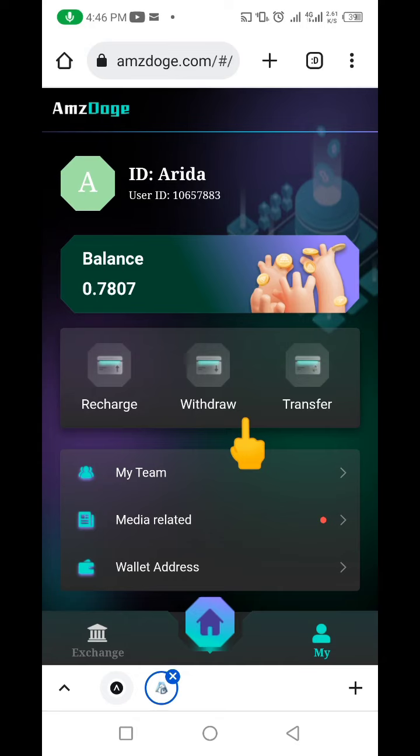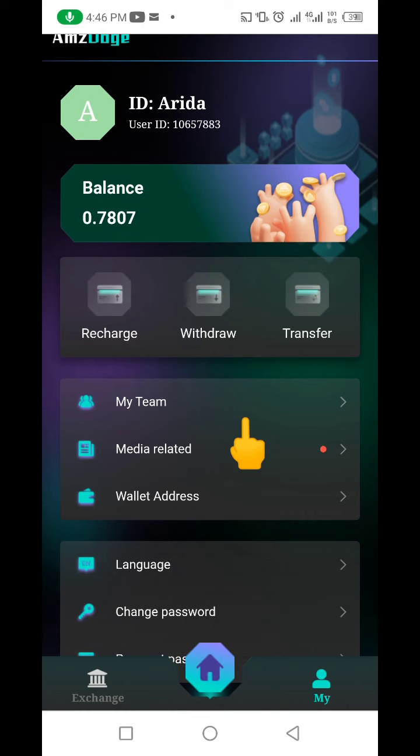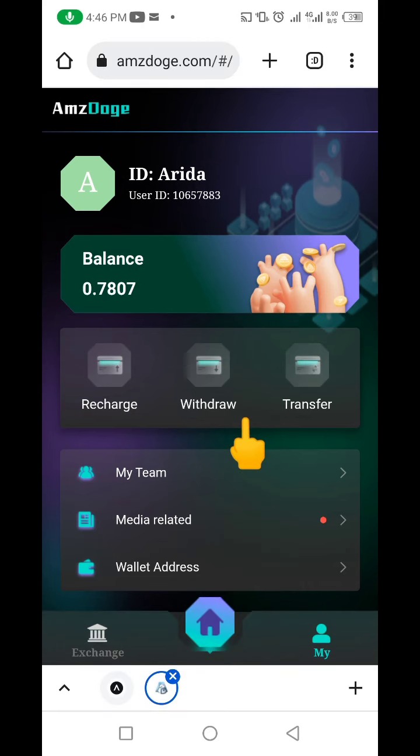And I guess I forgot to tell you this right from the beginning. You can actually withdraw your capital, not just your interest. You can withdraw your capital and your interest. You can withdraw everything if you so wish. But remember that if you leave it in here, then definitely you're going to keep accruing profit upon profit every day. So I'm going to get the money in my Binance account, then I'm also going to send it back to AmzDoge to keep printing profit for me. Like I rightly told you, I'm not your financial advisor, but if you feel like you want to make some profit from DeFi, then you can go ahead and join this project. The link again will be in the description of this video.